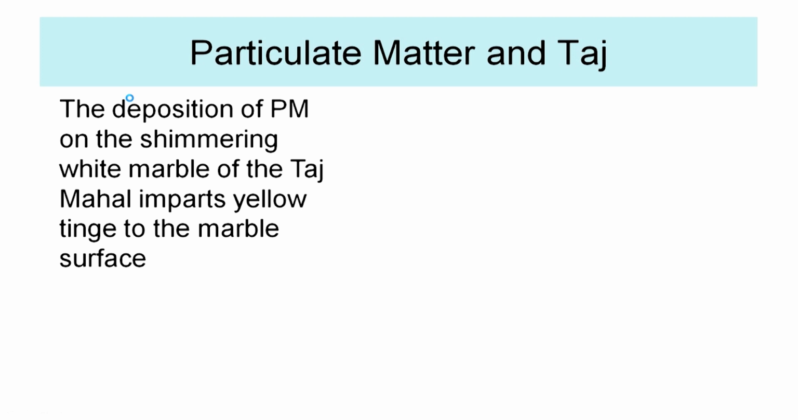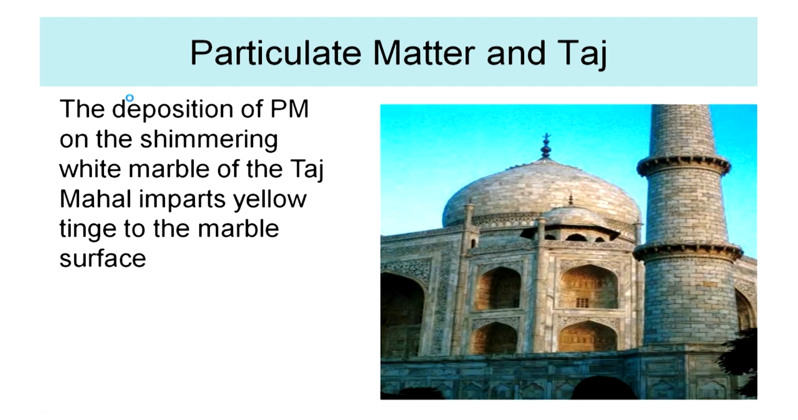Particulate matter and the Taj: typically people look for symbols, and we have a symbol of various human emotions out here. It evokes different emotions in different people. Let me not go there. The deposition of particulate matter on the shimmering marble of the Taj Mahal gives a yellow tinge to the marble surface, degrading before our eyes itself.